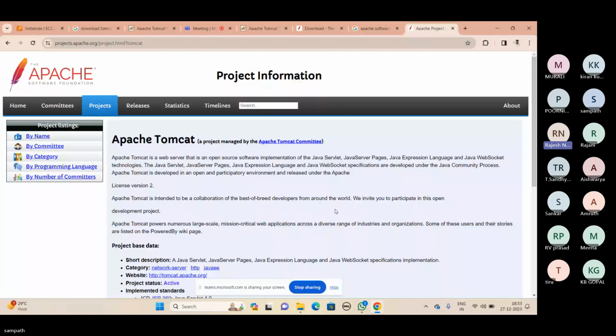Now the same server, we can take it and upload our customized website, and we can access that page from the internet to see whether it is visible or not. Today I'll show you how to modify the default page to a custom page in the Tomcat web server. Please go to the default Tomcat web server page, which you already connected.